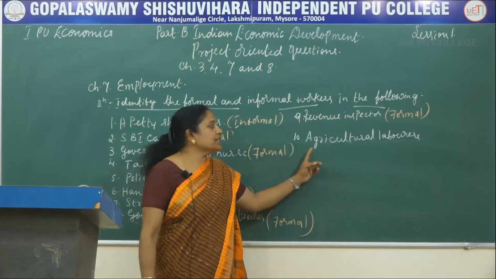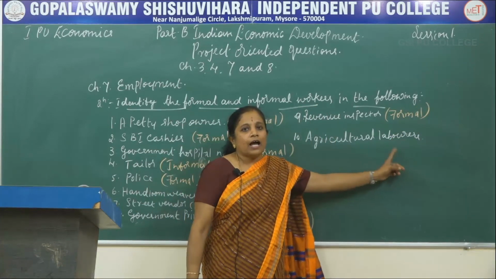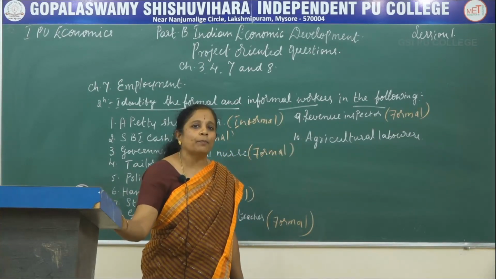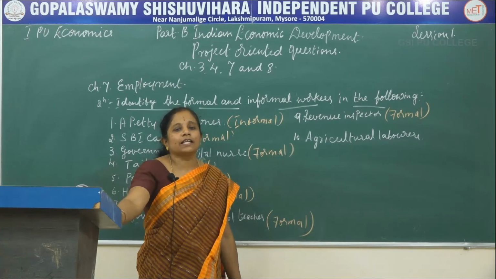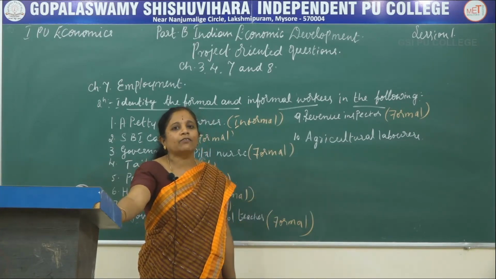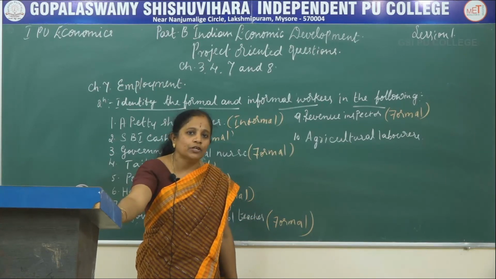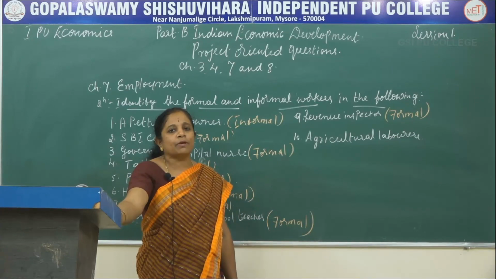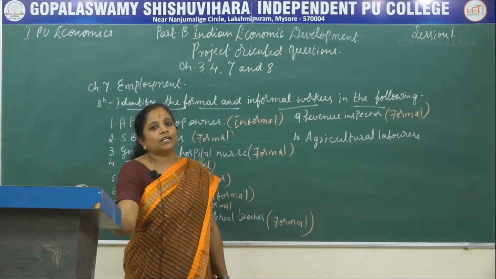The last one is agricultural laborer. The agricultural laborer is the one who feeds food to the total population, but still he is in the informal sector because he is working with seasonal employment opportunities. All the 12 months he is not having a job because agriculture belongs to the seasonal employment section.